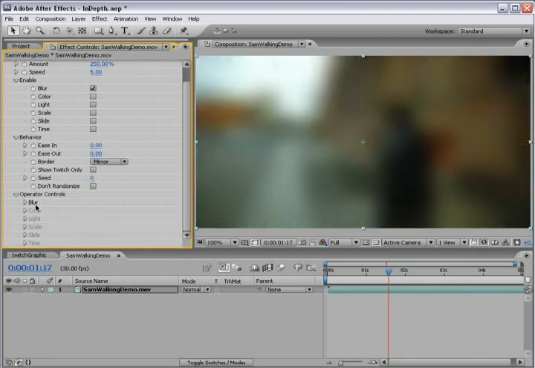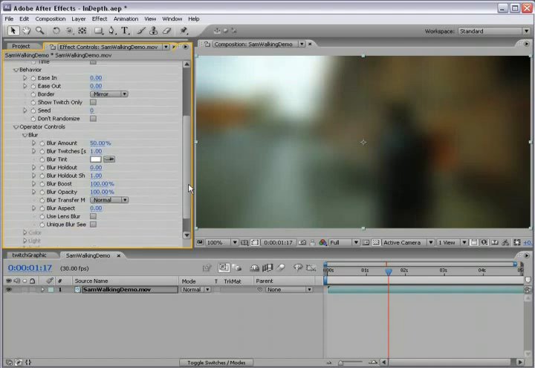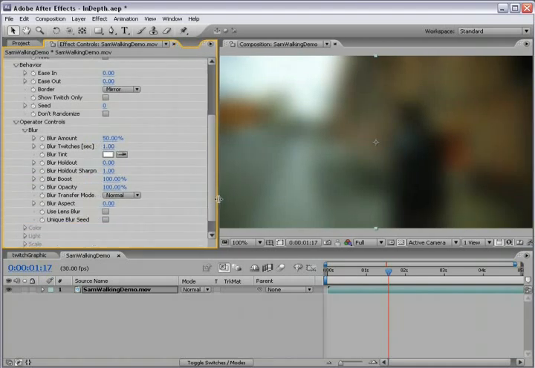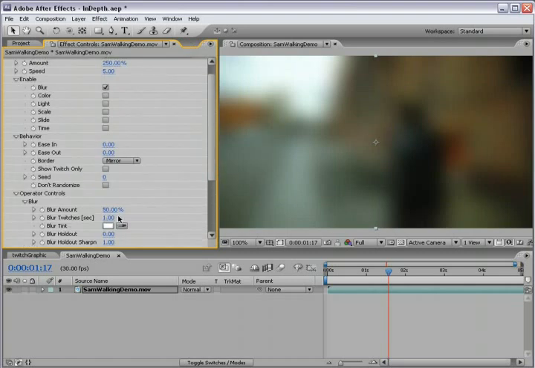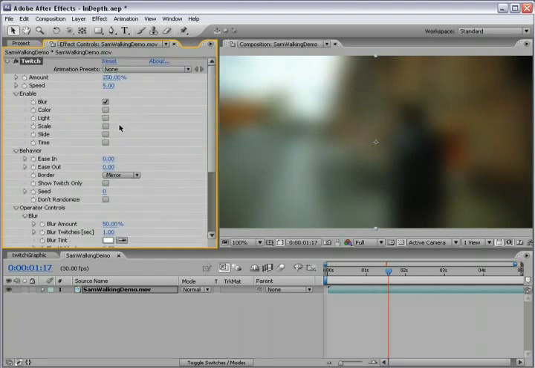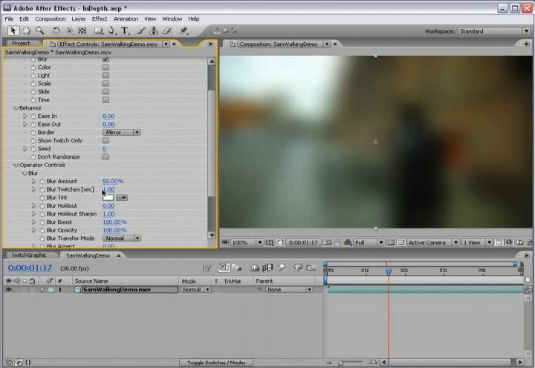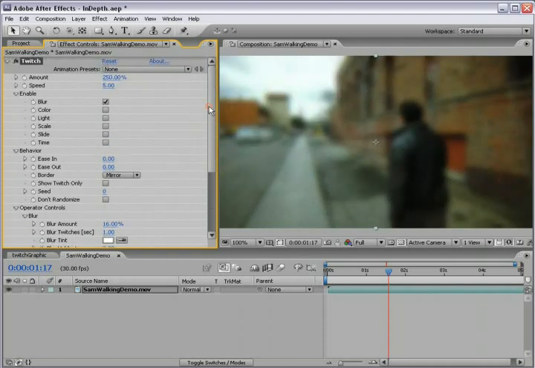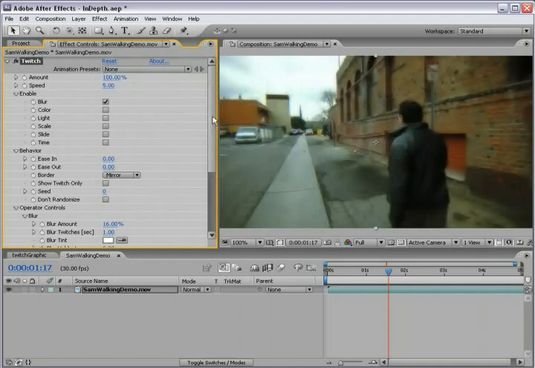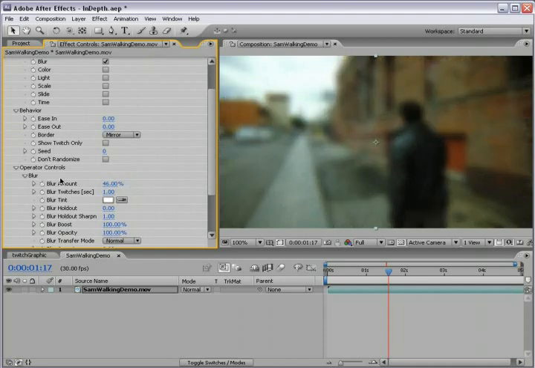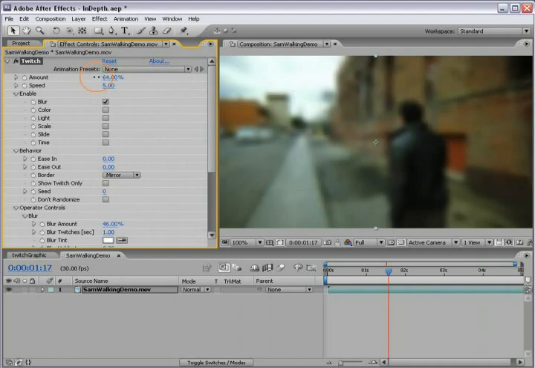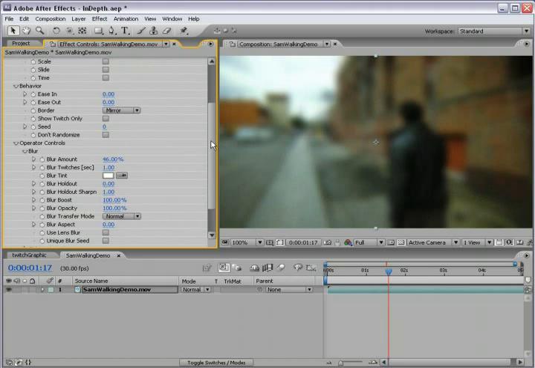Just move along here. We'll start with the blur operator. I'll turn that on. I know we went over this a little bit before, but let's take a look at each individual operator. So we have the amount, and the amount is tied to the global amount up here. Basically, whatever this is, it's 250% of it. So if we set this back to 100%, then we're getting 100% of what it is currently. And that just allows you to turn them all down or fade them all out with one single switch. So that's a nice way to control it.